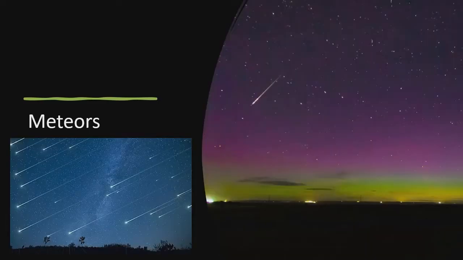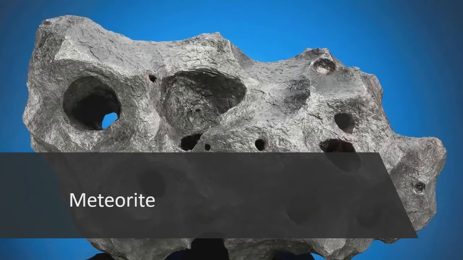Meteors or shooting stars create the bright streaks across our night skies. When the Earth passes through the dusty tail of a comet or asteroid, we will see many streaks of light in the skies. They are known as meteor showers. Meteorites are pieces of a comet or asteroid that fall into the Earth's atmosphere, and they survive to hit the surface. There are three classifications of meteorites. One is stony, another is metallic, and the other is stony-metallic.